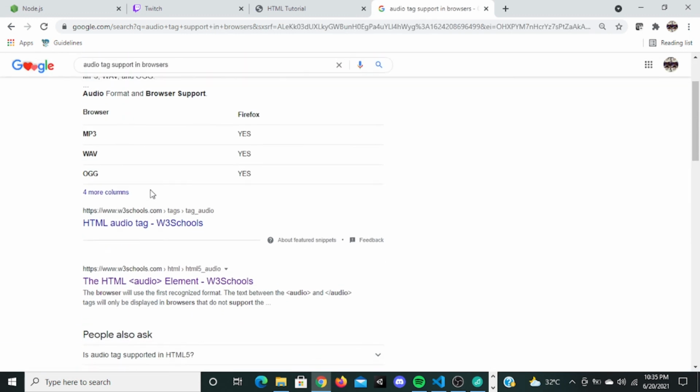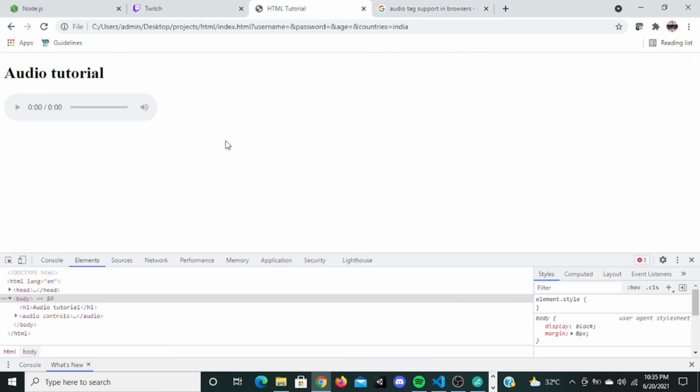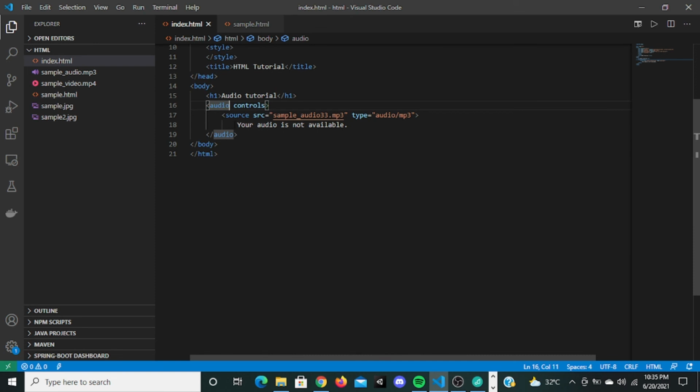You can see all the browsers, like Firefox supports mp3. So if your browser does not support it, it's going to show this message: your browser does not support audio.